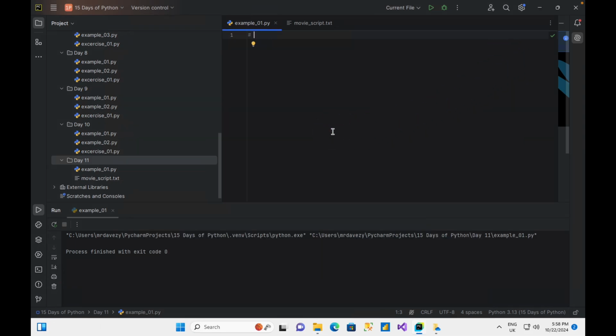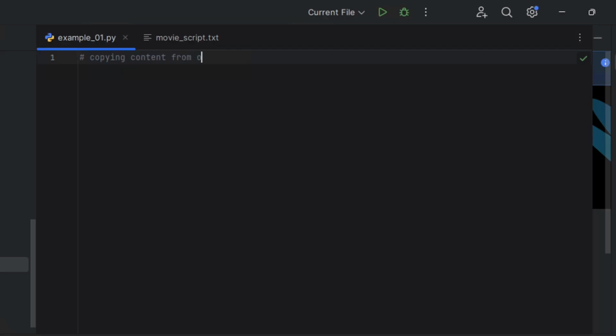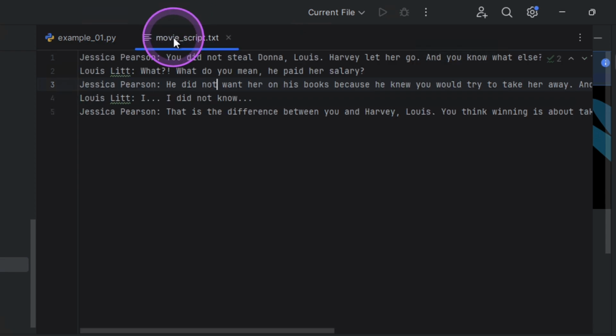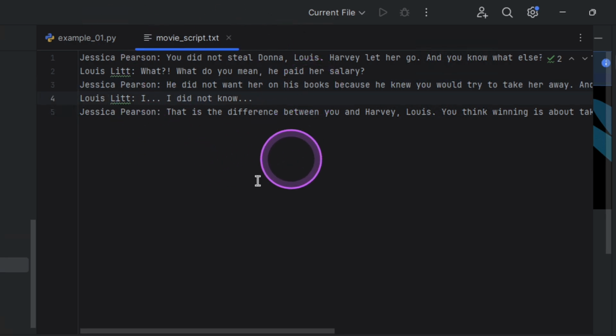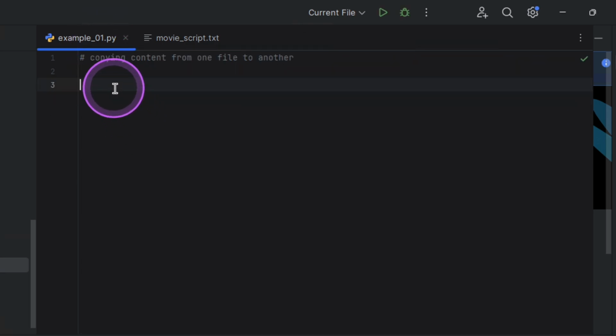I'm going to call this copying content from one file to another. Just to show you my text file, this is a transcript of a conversation from a TV series called Suits. If you've not seen Suits, you might try it out. It's one of my favorite TV series. There's a conversation between Jessica and Louis, where Louis found out how much Harvey was paying Donna, and he was quite shocked. I just wrote this out, and you could use anything for your script just to do data migration on. So now let's go.